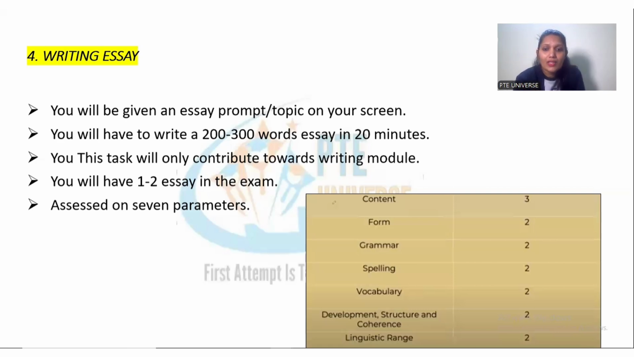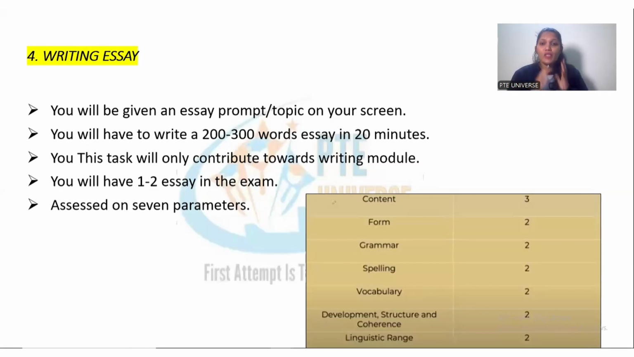This task is marked on 7 parameters. Content is important. Earlier in PTE, people were not adding content. They were using one word essay templates. They were getting 15 on 15. After the changes in PTE, this is not the case. You need to make sure you're adding relevant content. You need to make sure you're writing the essay topic, keywords, phrases, and sentences. Only keywords will also not give you a good score.